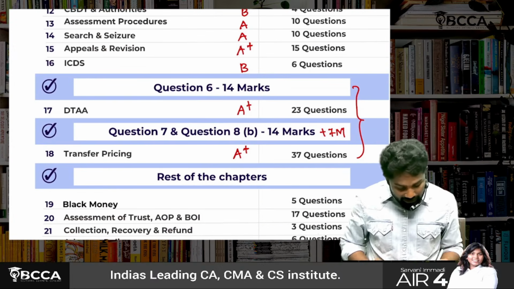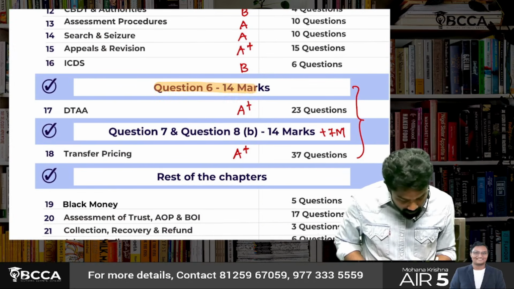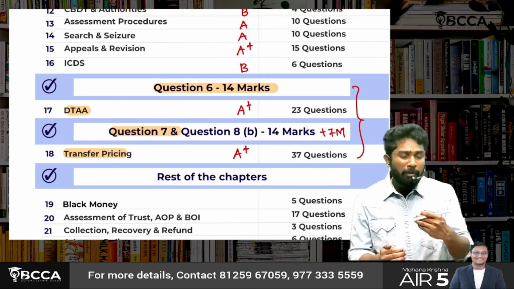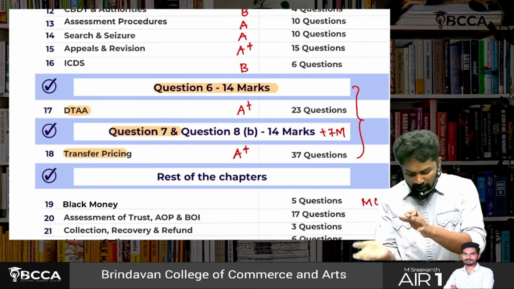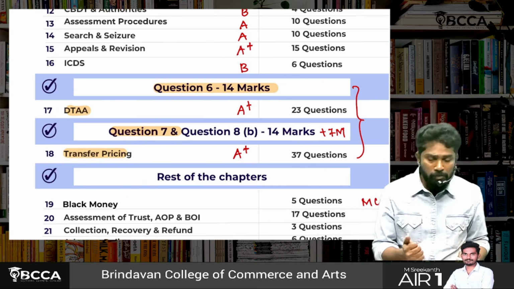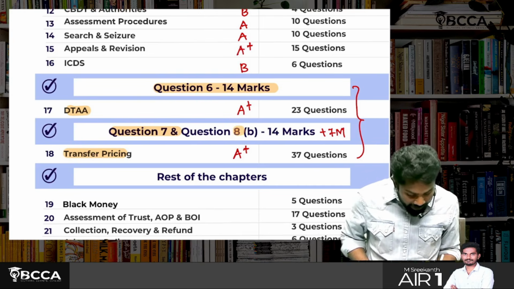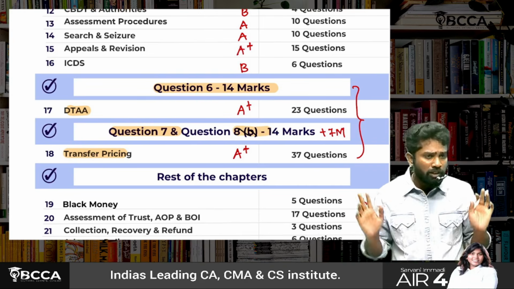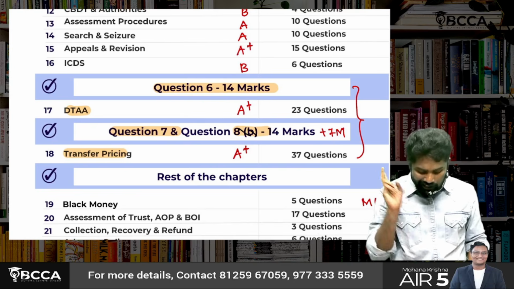Then the second set. The second set is question number 6, DTAA, and question number 7, transfer pricing. They may be changing also. 6B sometimes may be transfer pricing also, and 8B. I am not counting 8B. Just think of 6 and 7 only, always from DTAA and transfer pricing.